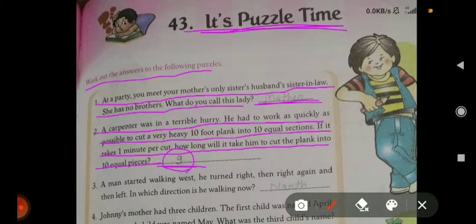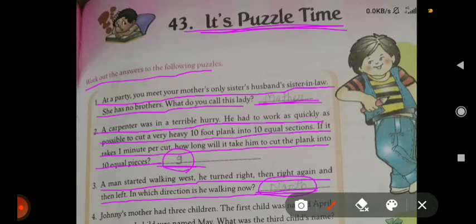Okay, come on. Third, a man started walking west. He turned right, then right again, and then left. In which direction is he walking now? He started walking west.